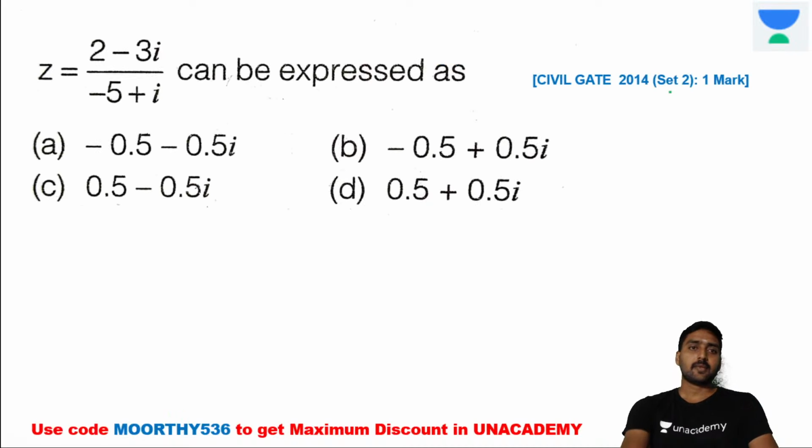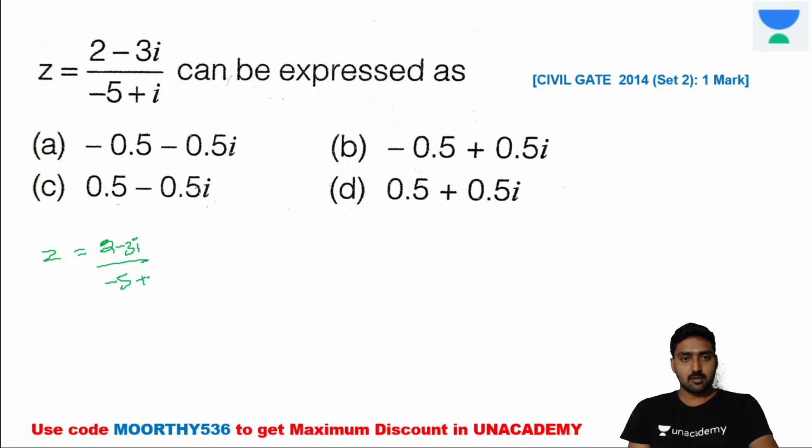Listen. Now z is equal to 2 minus 3i divided by minus 5 plus i, can be expressed as. So here we need to do the rationalization. It's a single line equation, so we need to convert the denominator into a real number by doing the rationalization. So now I am writing z. Here z is equal to 2 minus 3i divided by minus 5 plus i.